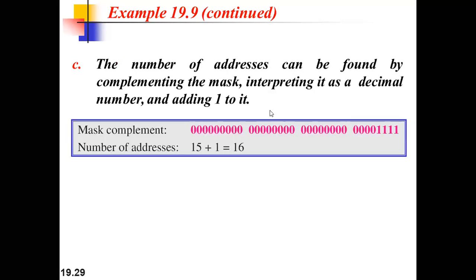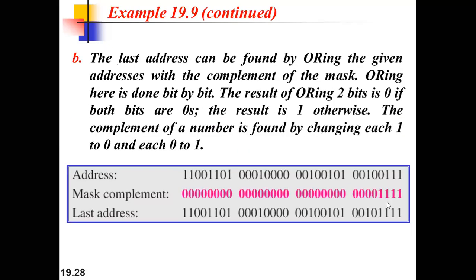So these two methods basically tell us how we are going to find the first address and the last address of the block. And if we want to know the size of the block, then it is very easy. You can see the subnet mask complement we have taken, we have to just add 1 to it. So if we take the decimal value of these last digits that we have, you can see it is 15, and 15 plus 1 will be 16.